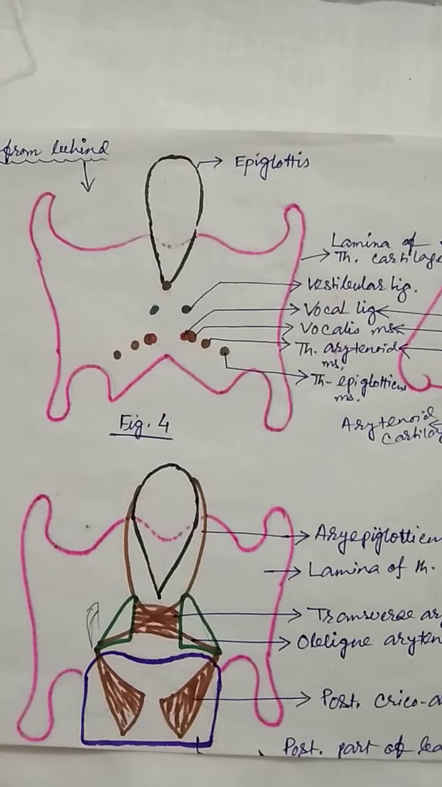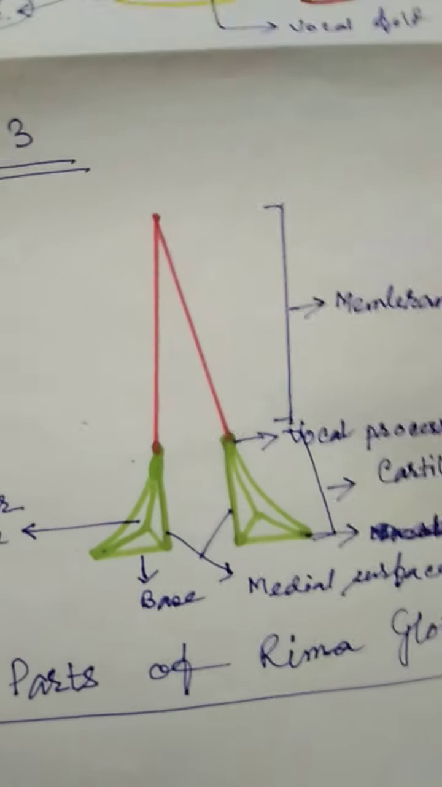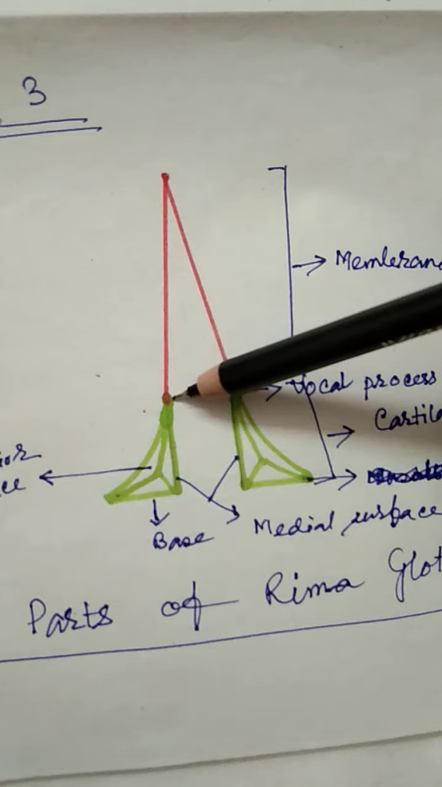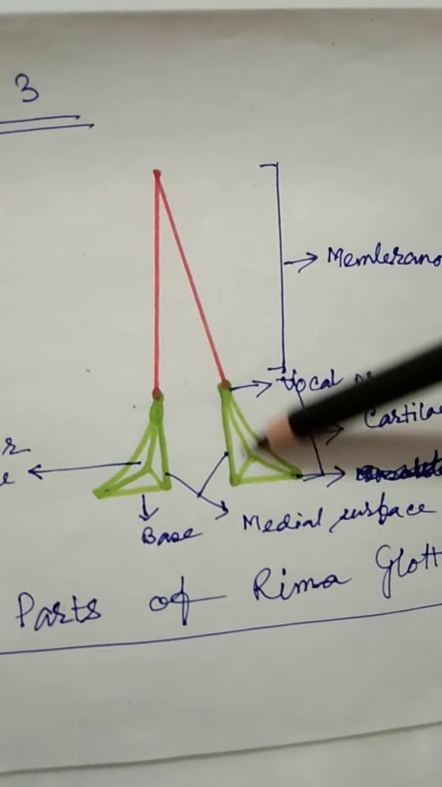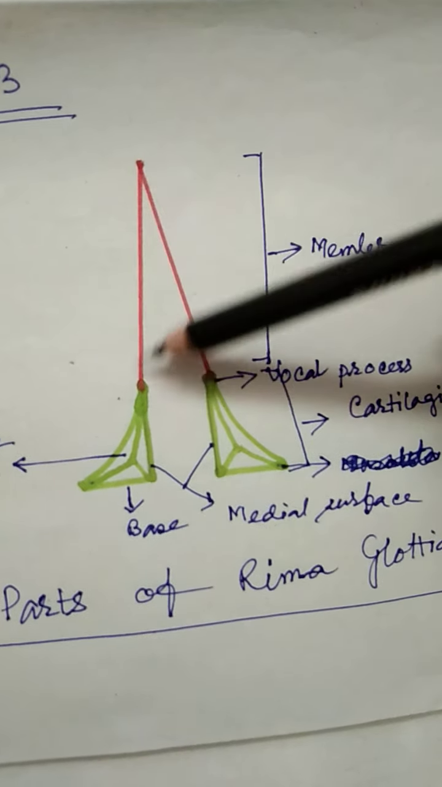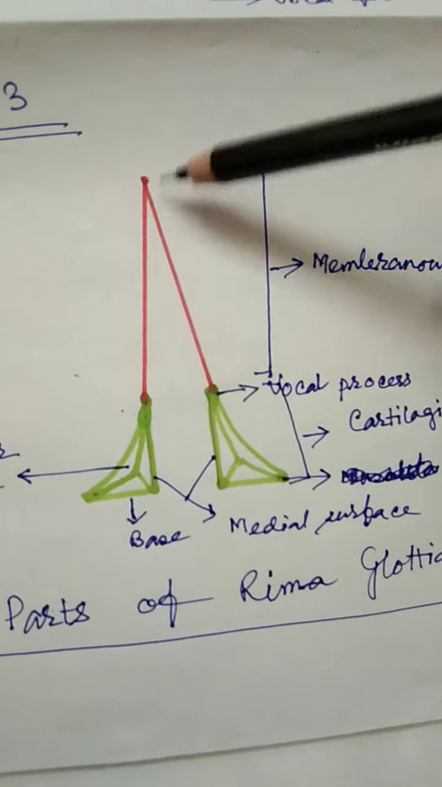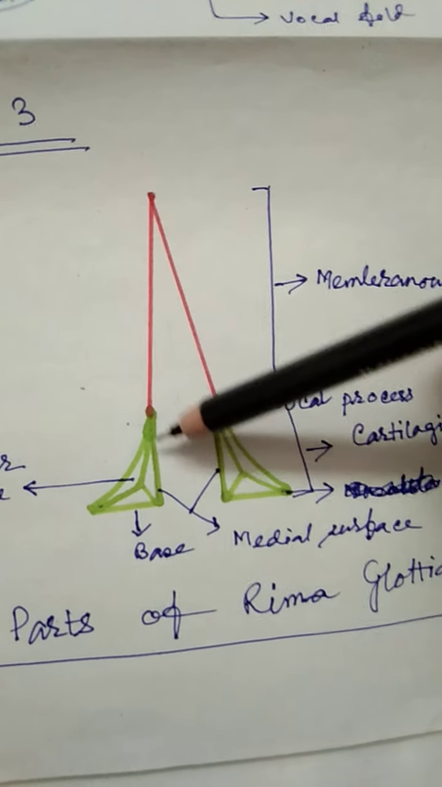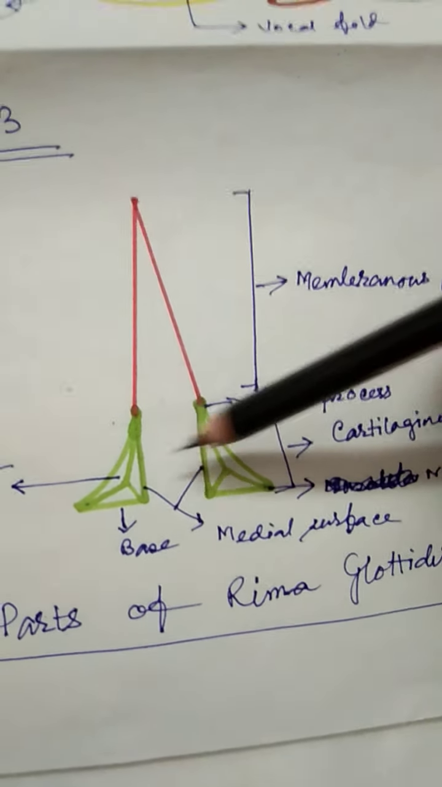Now here you will see the vocal fold. It is attached to the vocal process of the arytenoid cartilage. The vocal fold has an anterior 3/5 and a posterior 2/5 part. The anterior 3/5 part is the membranous part, and the posterior part is the cartilaginous part, which lies in between the two arytenoid cartilages.